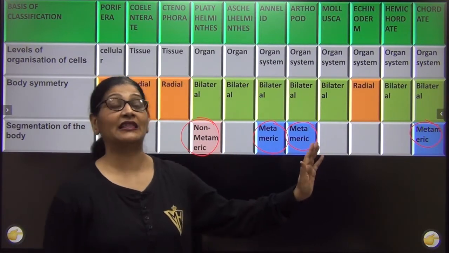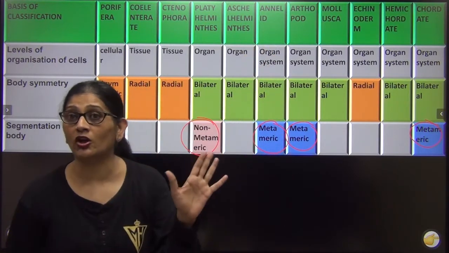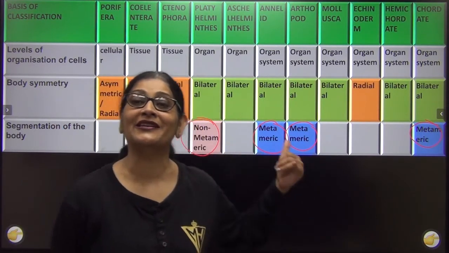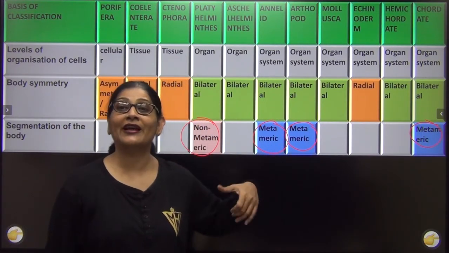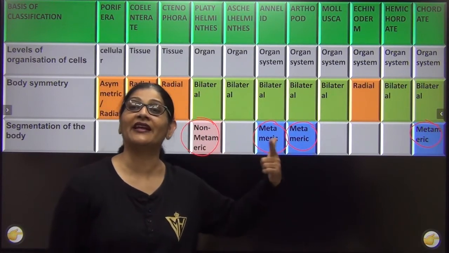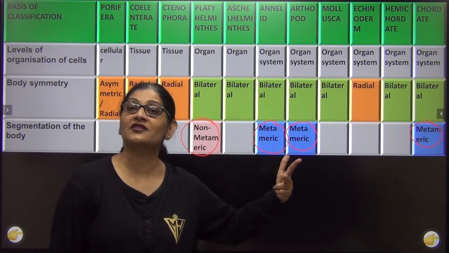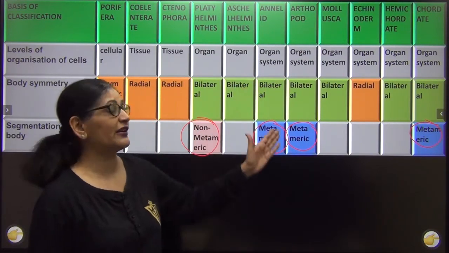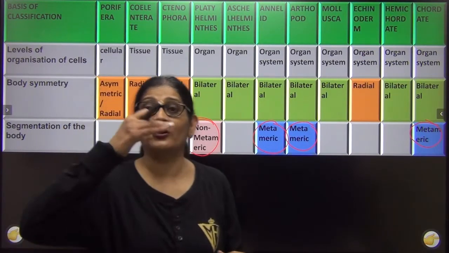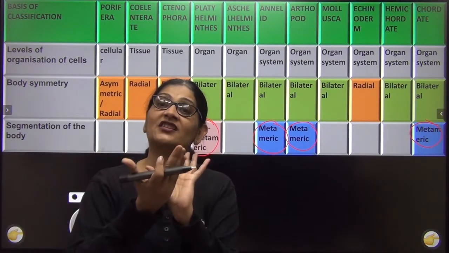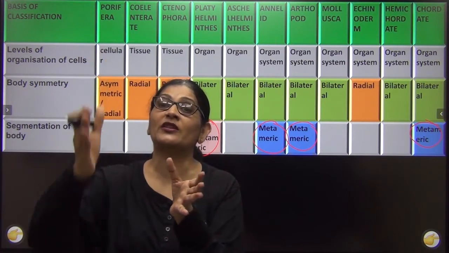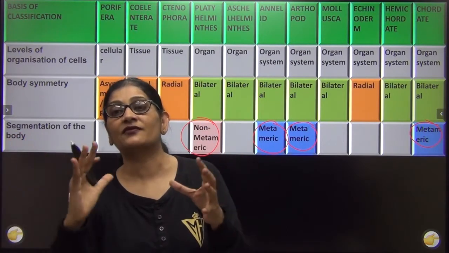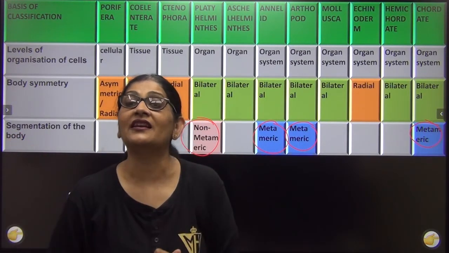अब comparative पढ़ने का कितना फायदा है? Now if I ask you, I have not taught you annelids, and you just don't know anything about it, but you can speak so many characters. You can tell me, ma'am, annelids are those organs जिसमें organ system level of development है, digestive system complete है, circulatory system इसका closed है, then the symmetry is bilaterally symmetrical and the body is metamerically segmented. That means the body is divided into a knot of segment where the external segmentation due to annuli corresponds with the internal segment due to septa, and the new body part, it always adds from the back, and the segments are interdependent.